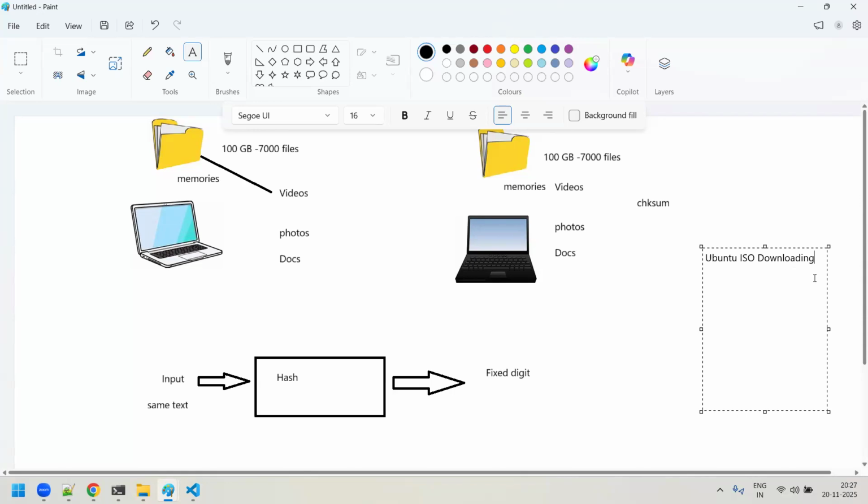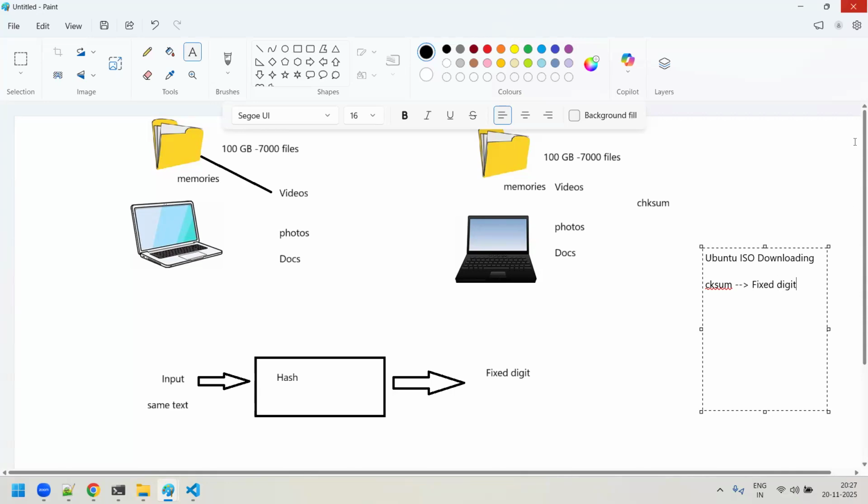So basically, we download it thinking that this is an official website. Whatever they gave is authenticated, everything is fine, there's no issue like that. We think that way, right? But how do you say that the file you have downloaded is the same file the vendor has given? Because when the Ubuntu distribution gives the ISO image, along with that they also give the checksum. They'll give some fixed digit, a big value like this.